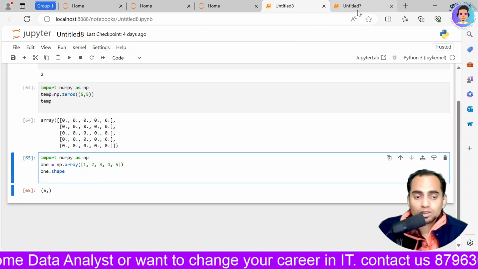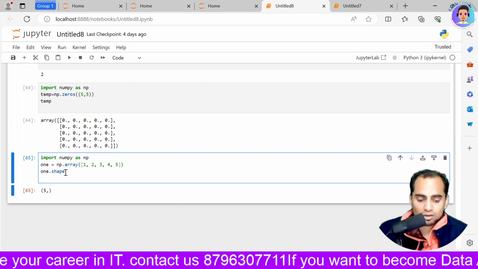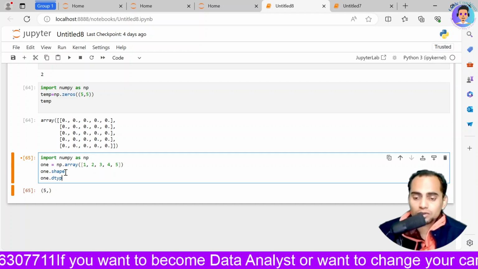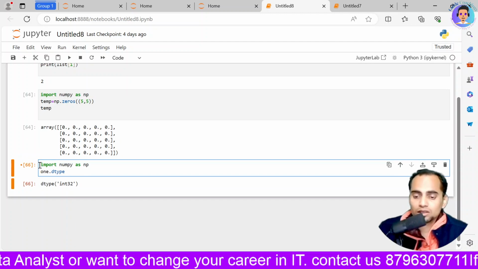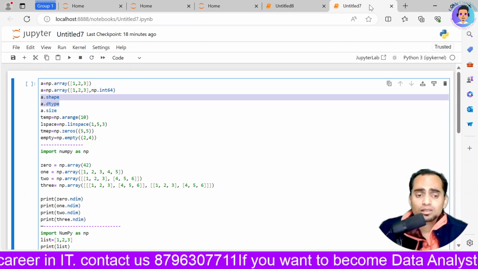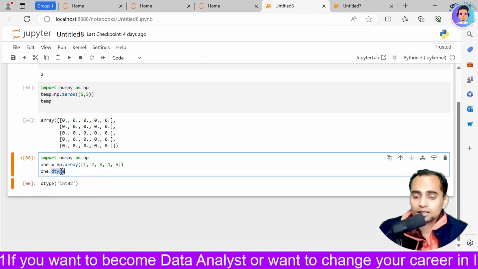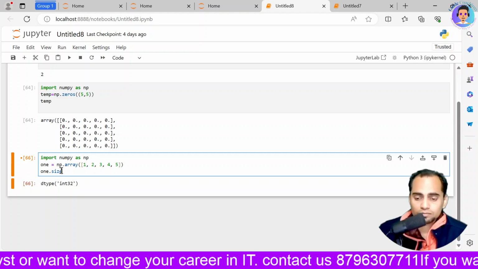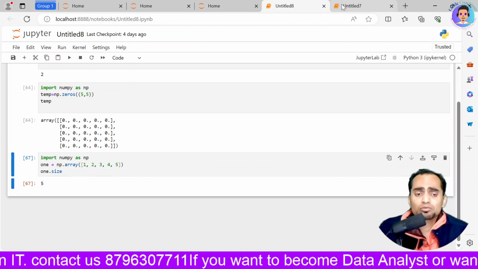Now if I want to see the data type, we have seen how we can use dtype. Okay, and then we execute, so the data type is int32. Okay, that is how we can do it. Then we have one more attribute, that is size. So to check the size, we will write size over here, and we can get the size of it. Okay. So this is how we can get it.